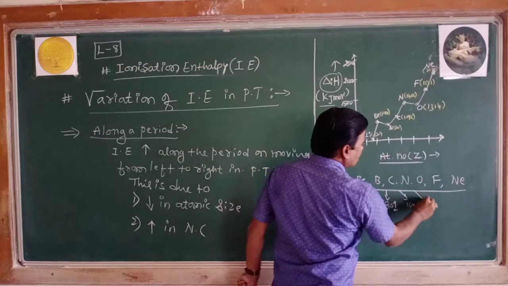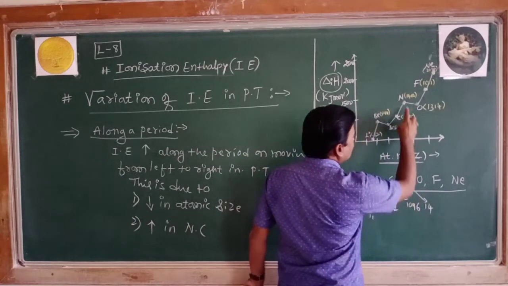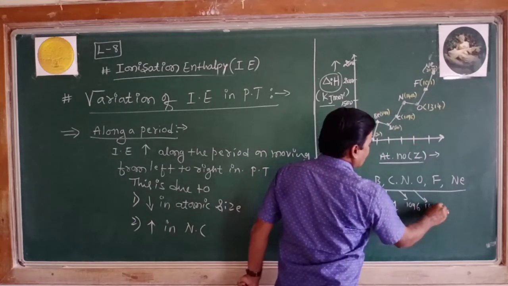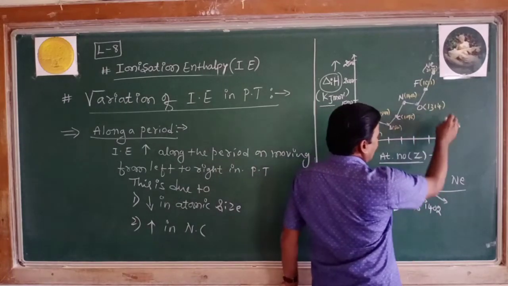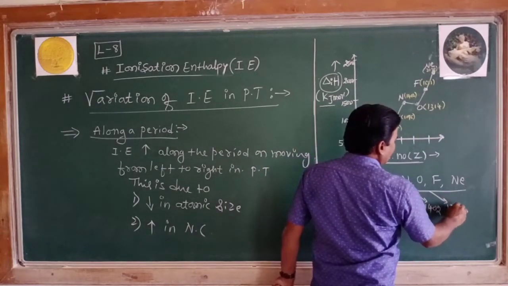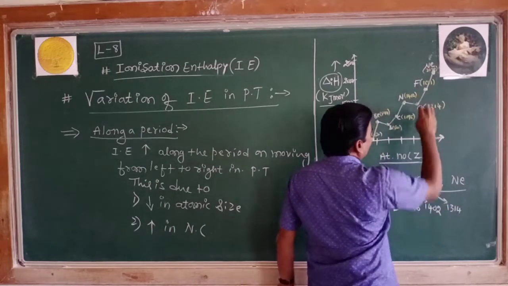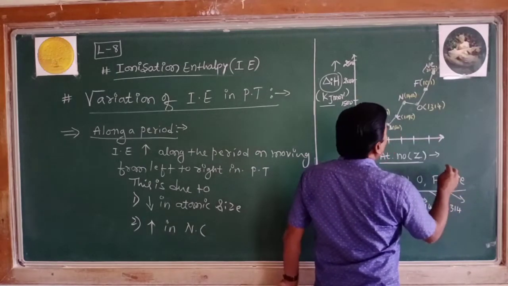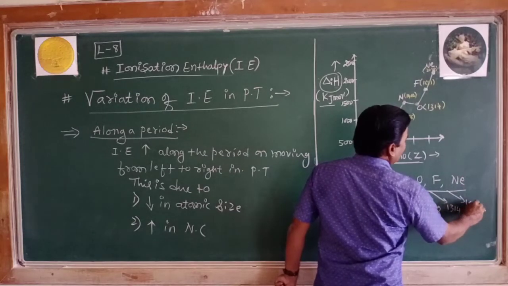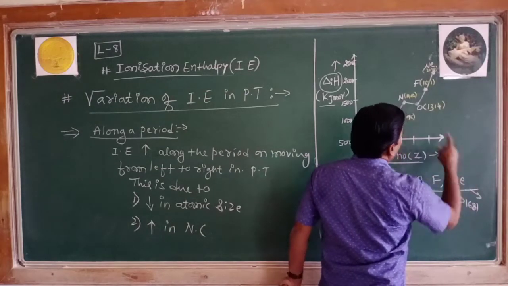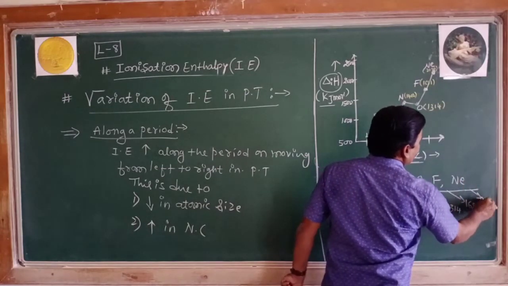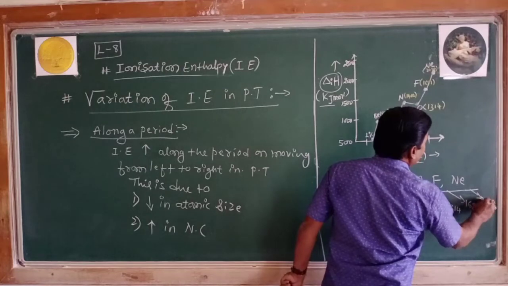Nitrogen, 1402. Oxygen, 1314. Fluorine, 1681 kilojoule per mole. Neon, 2080.